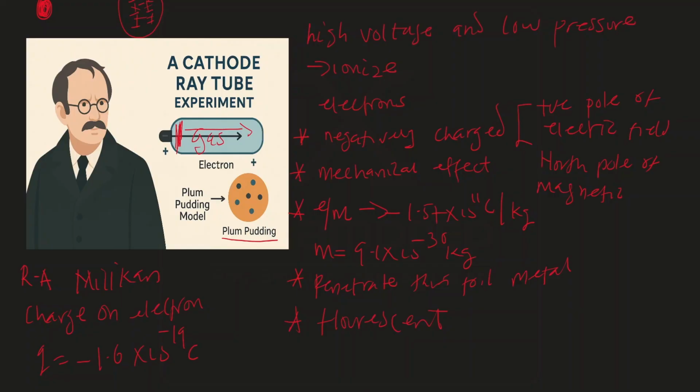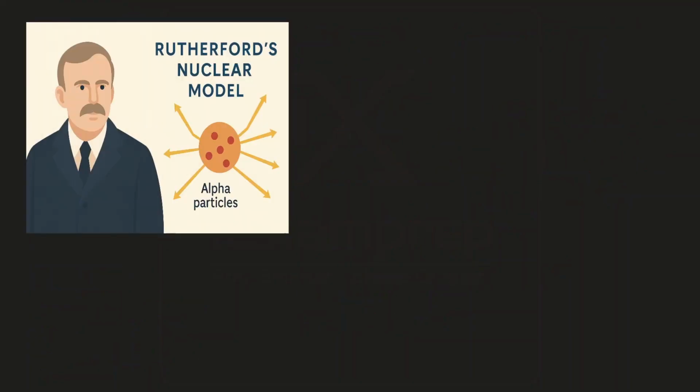Now, the next scientist that we should consider is Ernest Rutherford, who gave an improvement over J.J. Thomson. So let's go ahead and go to Ernest Rutherford. Rutherford's model of atom is called the nuclear model, and it was the one that gave us the idea of the existence of the nucleus. His experiment is known as the gold foil experiment. Actually, this experiment was carried out by his students Geiger and Marsden.